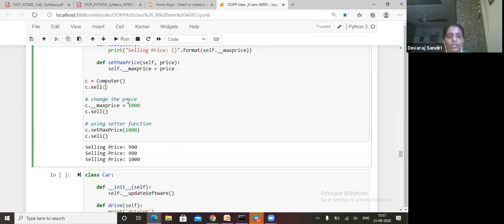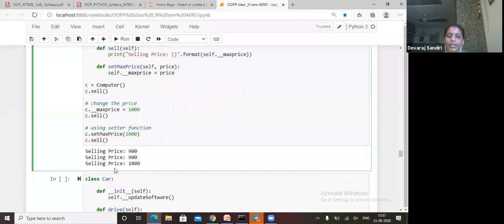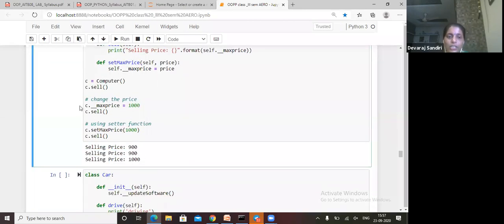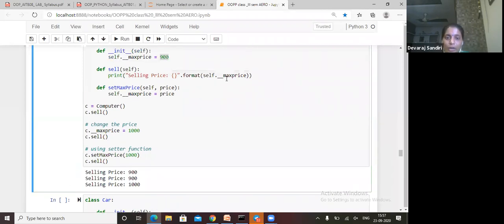The first sell will not change, it will give 900. The second one also will not change, because c dot max price is not the private one we are calling, and c dot sell will call from the private max price, so it will not change. But the third one, why is it changed? Here self max price is equal to price, we are giving the price extra, so this price is different, and we change it from here. We used it privately only for my init method.